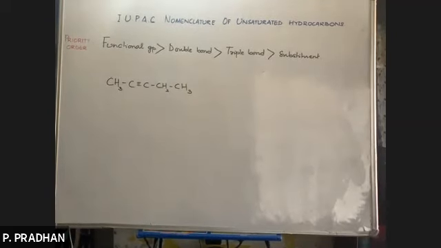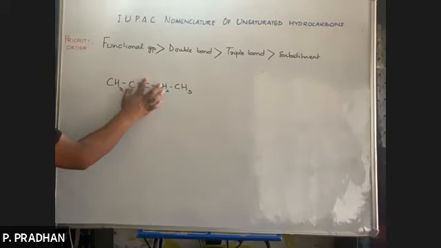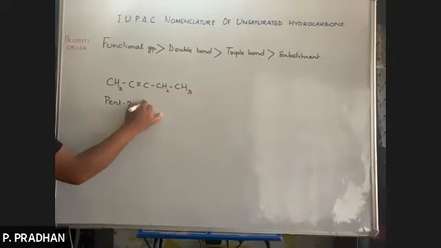Tell me. Now, what is the word root? We'll start numbering from this end. 1, 2, 3, 4, 5. So it will be pent-2-yne. Pent-2-yne.